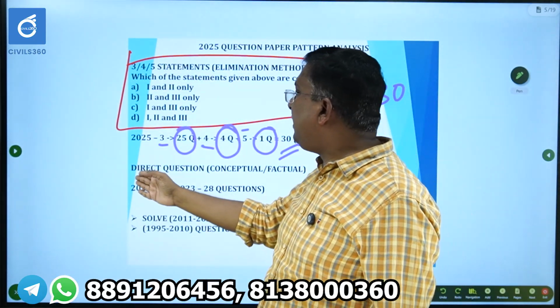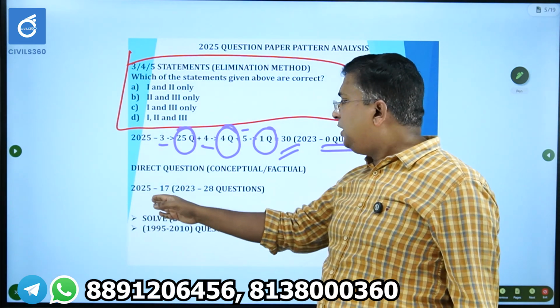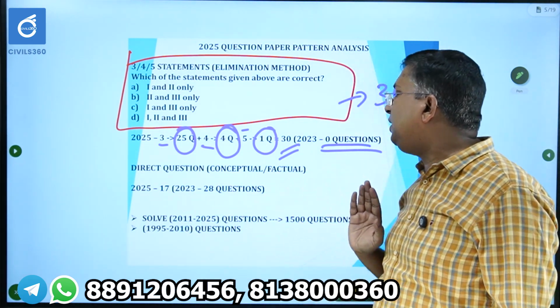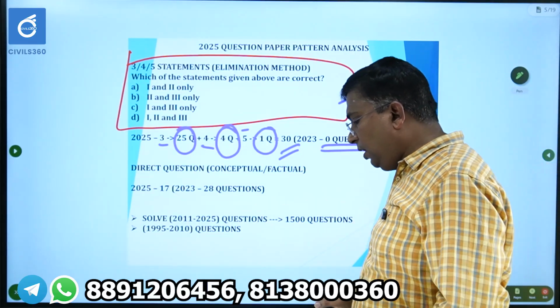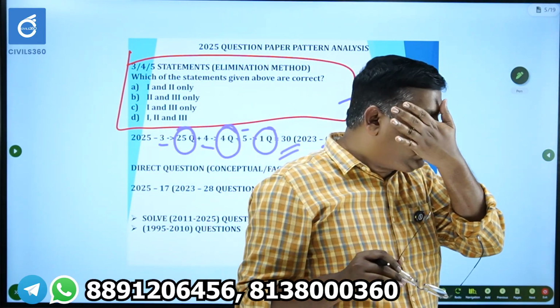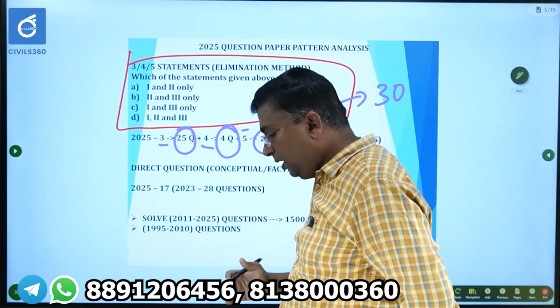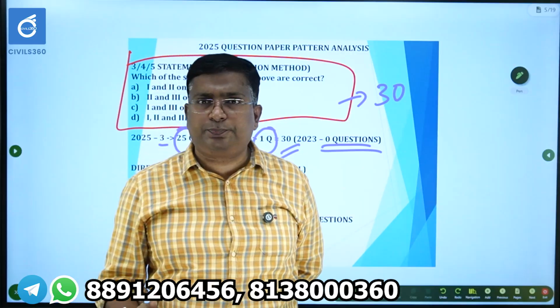And the last category is direct questions, both conceptual and factual. In 2025 there were 17 such questions. In 2023 there were 28 questions. So these are the patterns of questions asked by UPSC in the last few years.